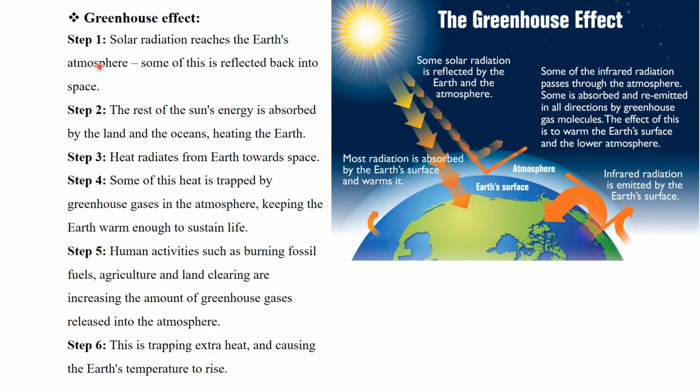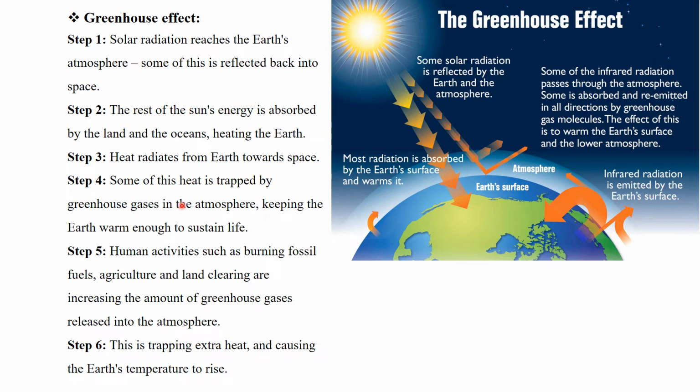Step 1: solar radiation reaches the earth's atmosphere and some of this is reflected back into space. The rest of the sun's energy is absorbed by the land and the ocean, heating the earth. Heat radiates from the earth towards space.